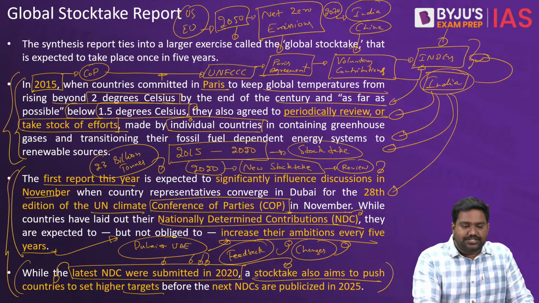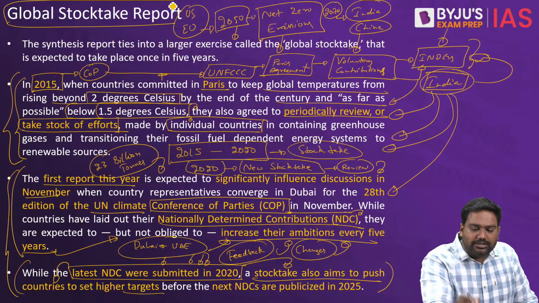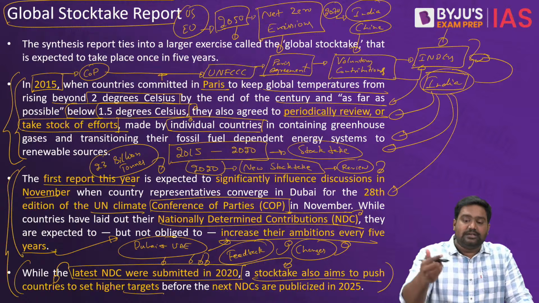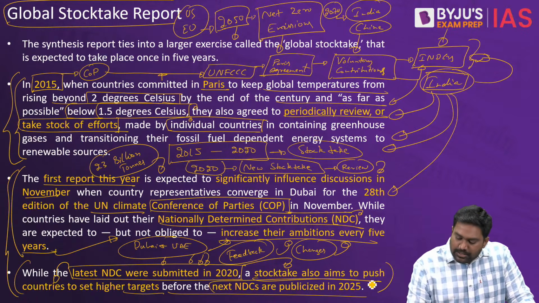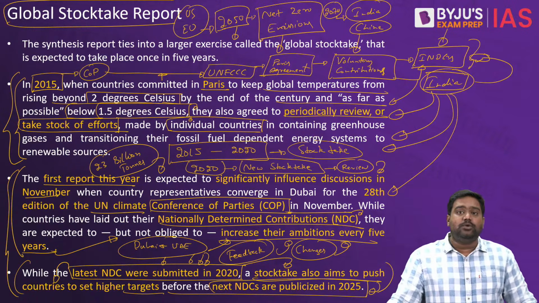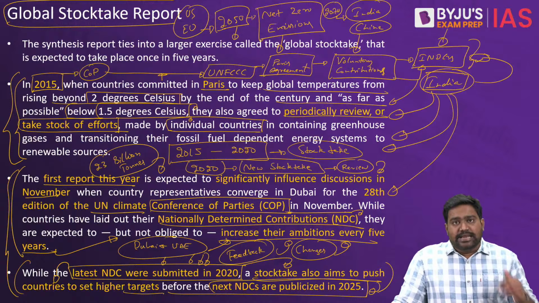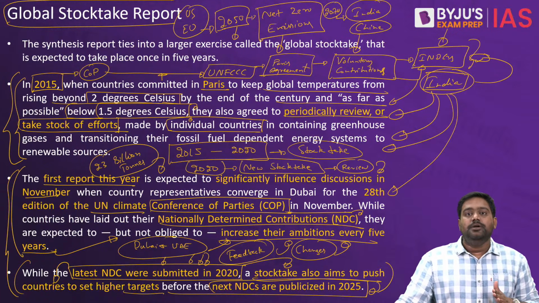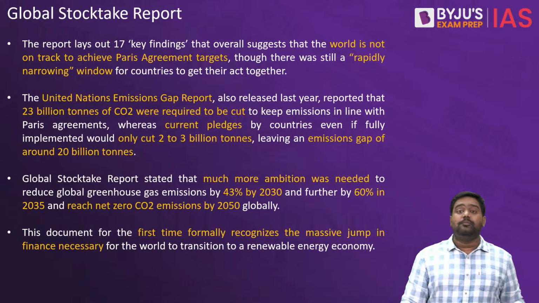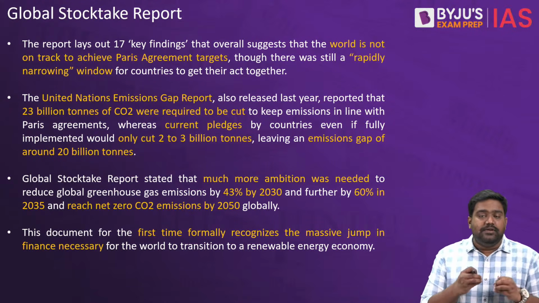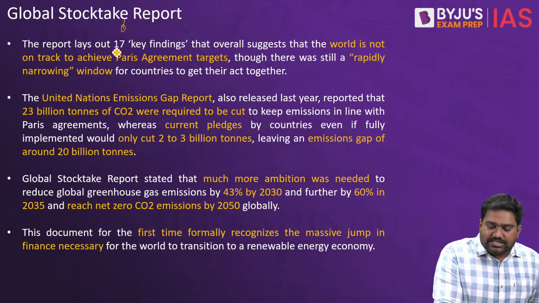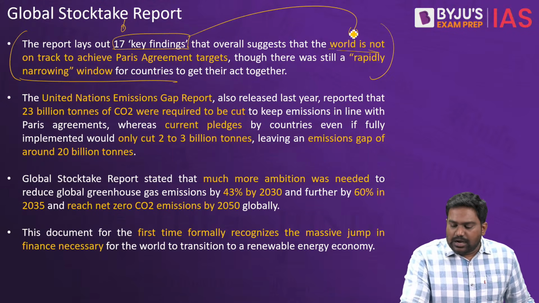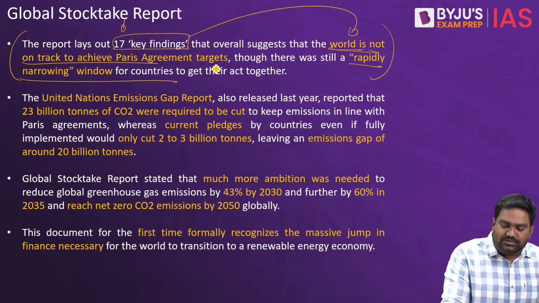So such findings, where you take stock, where you conduct a review to identify the shortcomings, could help us set higher, more ambitious targets before the next goals are announced by 2025. The next set of NDCs will be announced in 2025 under the Paris Agreement. So these findings of the Global Stocktake report will help the countries know where they stand. So 17 parameters have been used to figure out that we are not progressing as we planned.